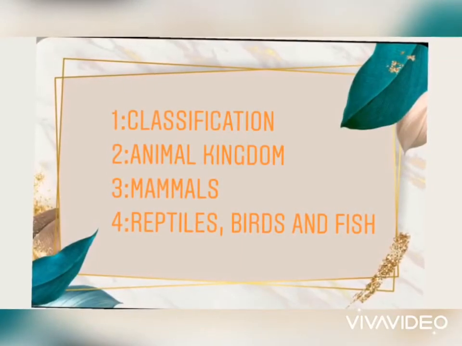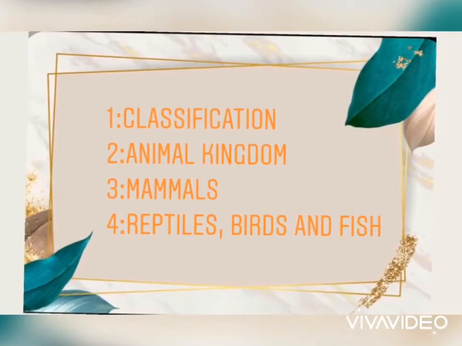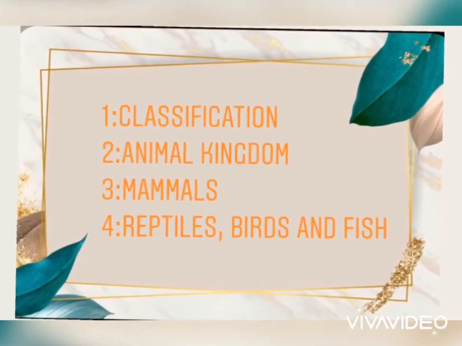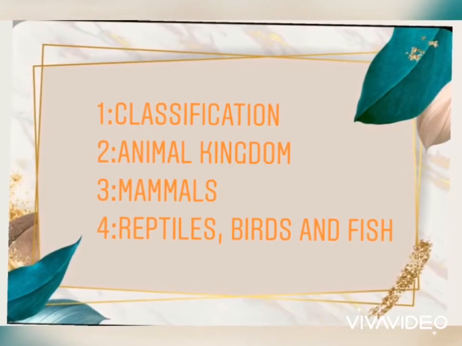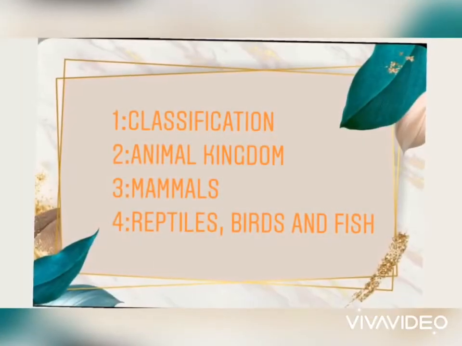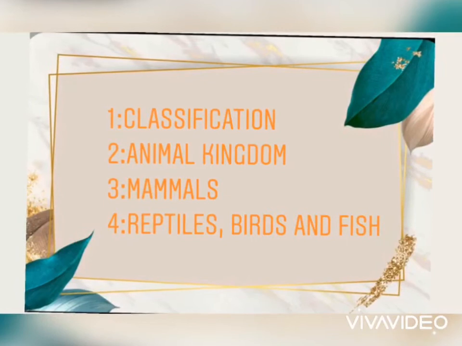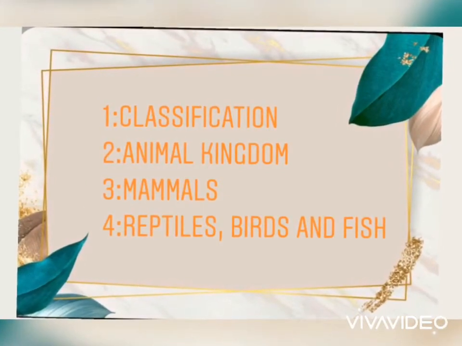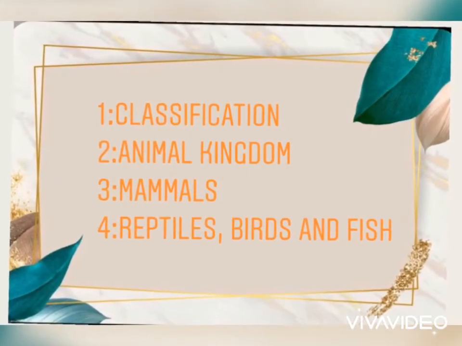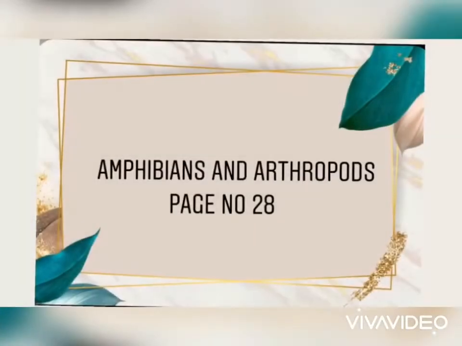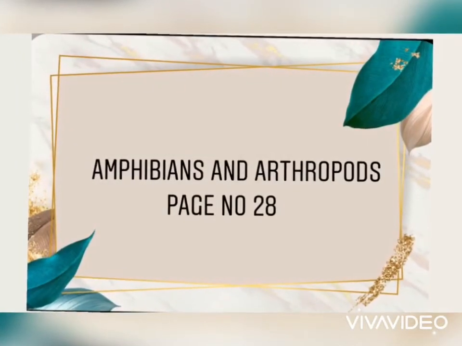Classification. Classification is the group in which animals lie. Animal kingdom is the classification of several animals. Mammals. Mammals are warm-blooded and they have fur or hair. Reptiles, birds and fish. Reptiles are cold-blooded whereas birds are warm-blooded, and fish live in water and they are cold-blooded. Our today's topic is amphibians and arthropods.